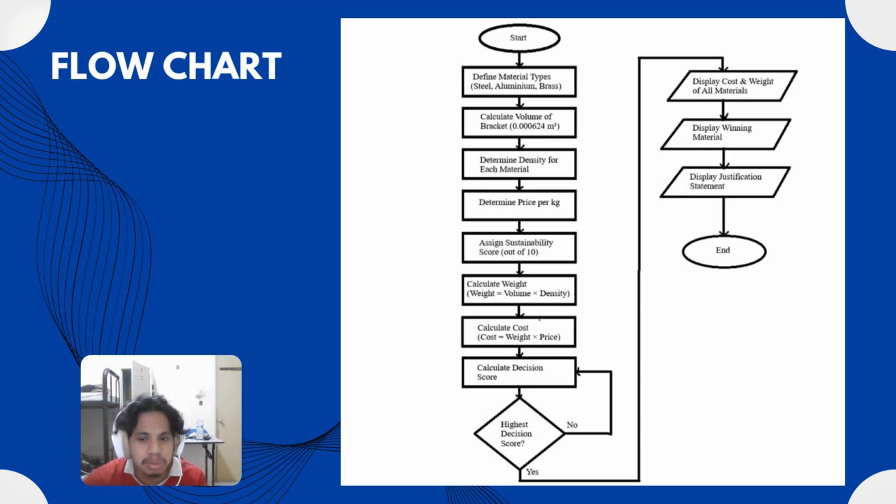After that is the process of calculating the decision score. And after that is determining what the highest decision score is. If no, it will loop back to calculating the decision score. If yes, then it will continue to the next output, which is to display the cost and weight of all materials. Next is to display the winning material, and lastly to display the justification statement. And our process ends there.